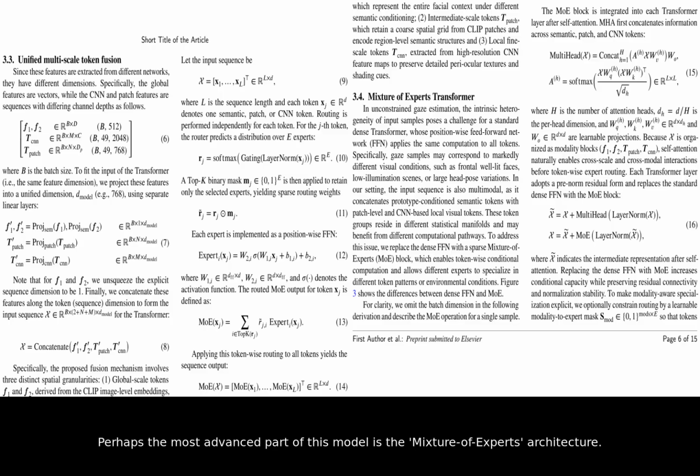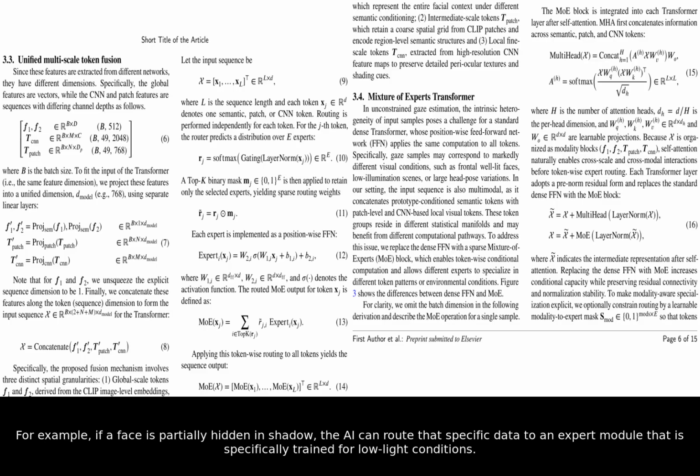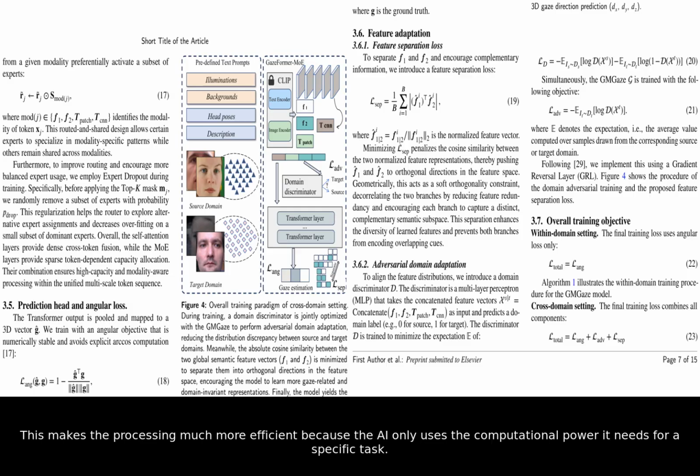Perhaps the most advanced part of this model is the mixture of experts architecture. Instead of one single brain trying to solve every problem, the system uses a team of specialized experts that turn on or off as needed. For example, if a face is partially hidden in shadow, the AI can route that specific data to an expert module that is specifically trained for low-light conditions. This makes the processing much more efficient because the AI only uses the computational power it needs for a specific task. They also added a feature separation loss during training, which forces the different experts to stay unique and not